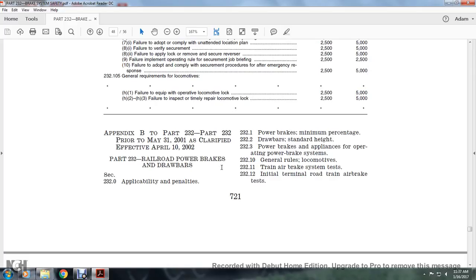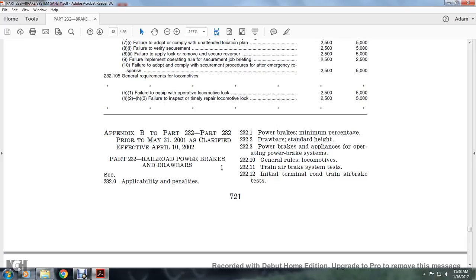Civil penalties. Appendix B, Part 232, Part 232 prior to May 31st, 2001, clarified effective April 10, 2002. Part 232, Railroad Power Brakes and Drawbars. 232.0, applicability and penalties. 232.1, power brakes, minimum percentage. 232.2, drawbars, standard height. 232.3, power brakes, appliances for the operating of the power brake system.